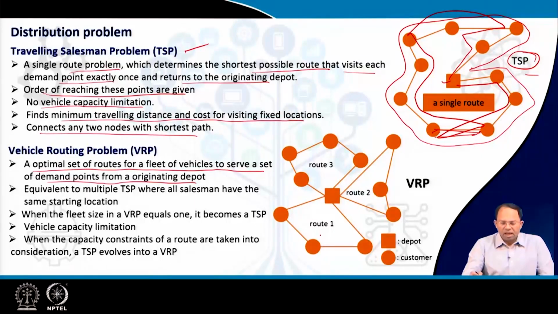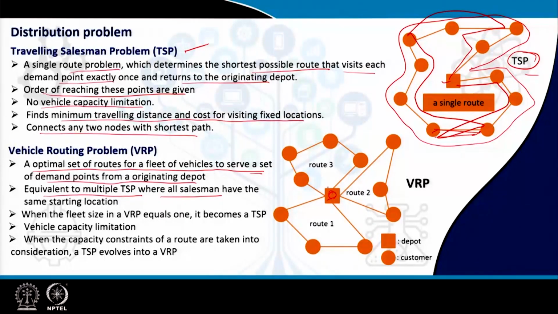It determines the optimal set of routes, that is, how many routes need to be formed for a fleet of vehicles to serve a set of demand points from the originating depot. This is equivalent to the multiple traveling salesman problem, where all salesmen have the same starting location. So, every vehicle is a salesman, it starts from this same point, goes around and comes back to this particular point.